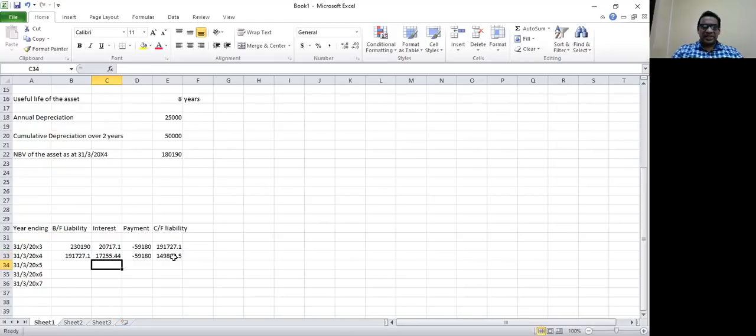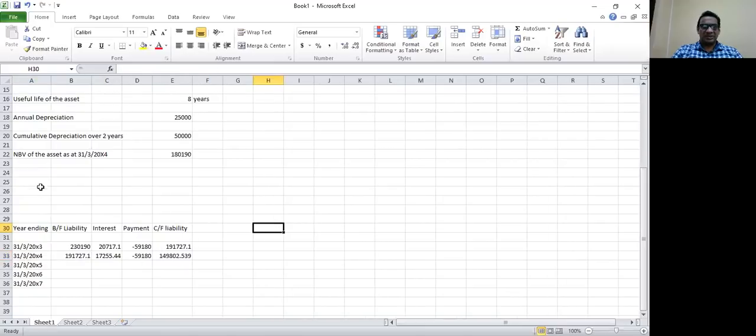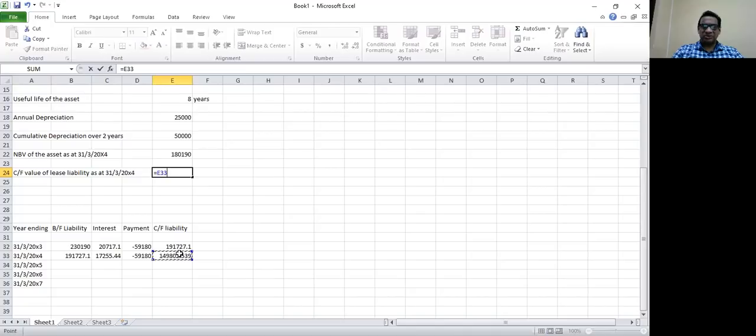So the carrying forward liability at the end of the second year, or as at 31st of March 20x4, is 149,802.5. So I can put here the carrying forward value of lease liability. Lease liability as at 31st of March 20x4 will be 149,802.